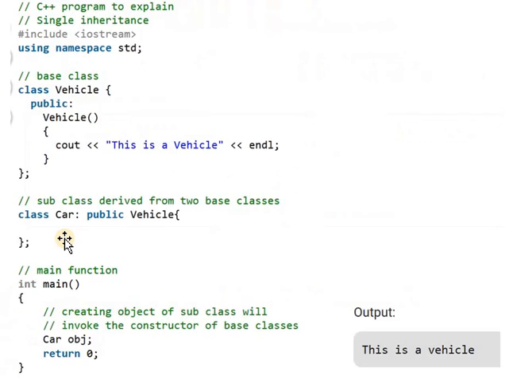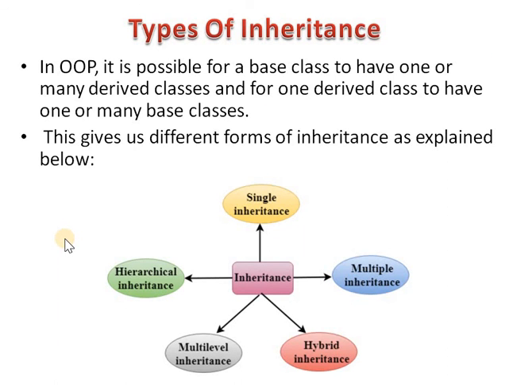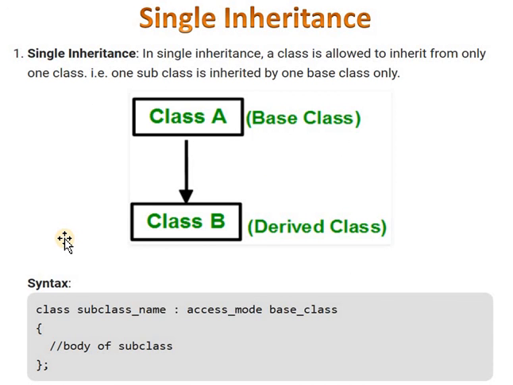In today's lecture, we saw the different types of inheritance. We studied two types. First, we discussed single inheritance. In single inheritance, only one single base class exists, and from that one base class we derive one subclass or derived class.